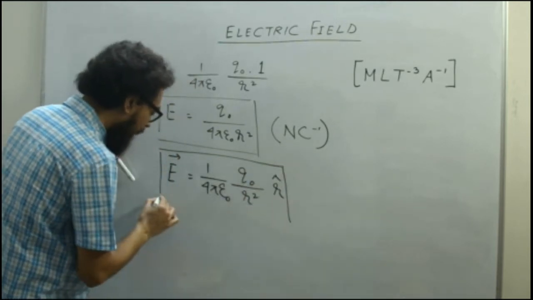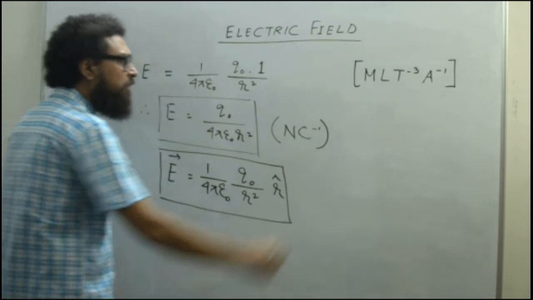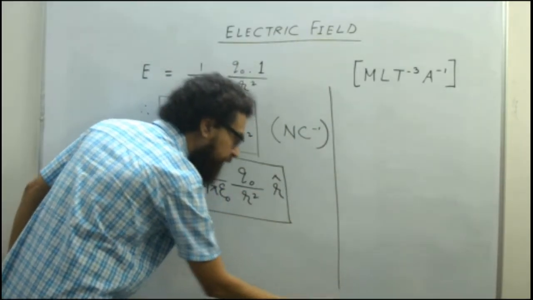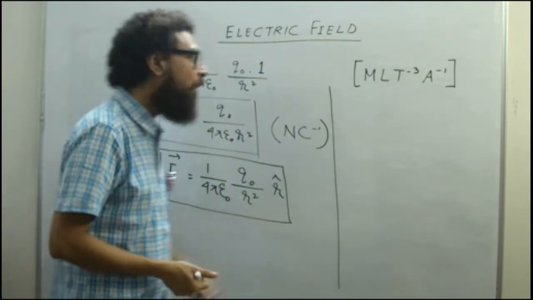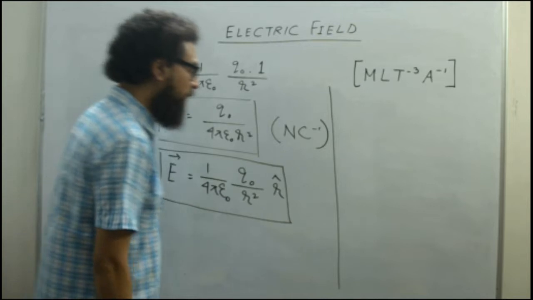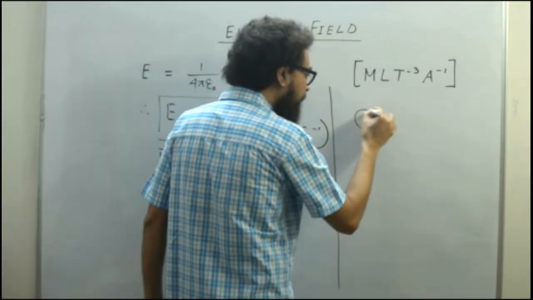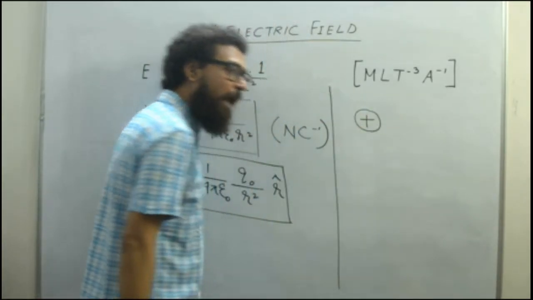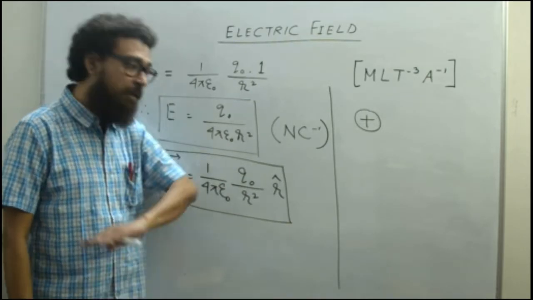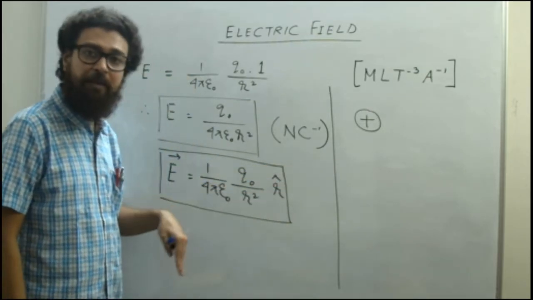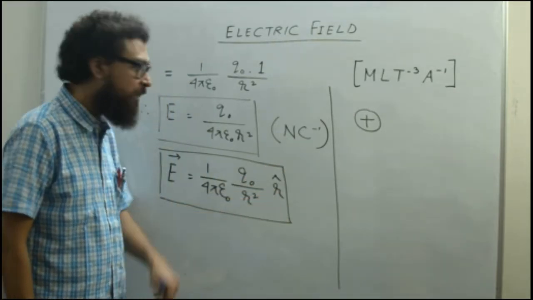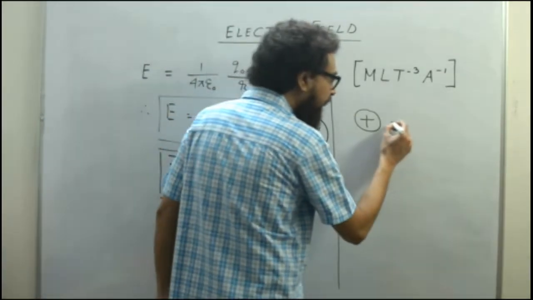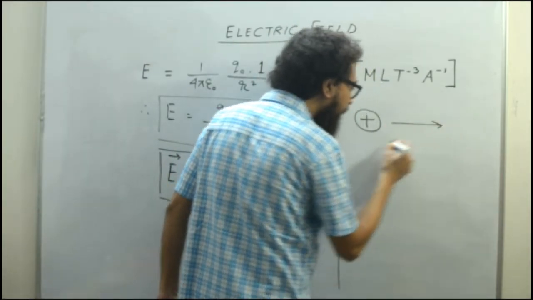Now let me tell you how to find the direction of electric field. It is very simple. Suppose we have a positive charge, that means the charge which is creating the region where the electric field is present. If it is a positive charge, then the electric field lines will be away from the charge.